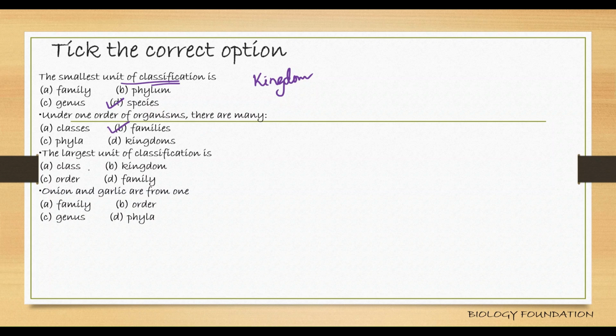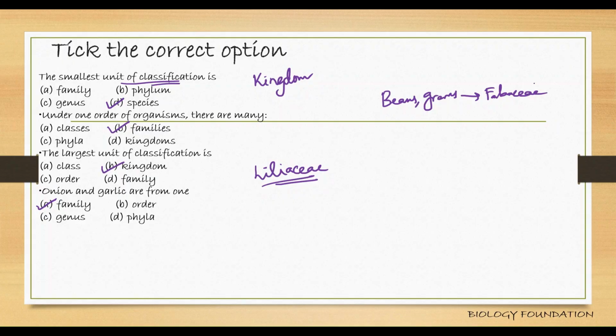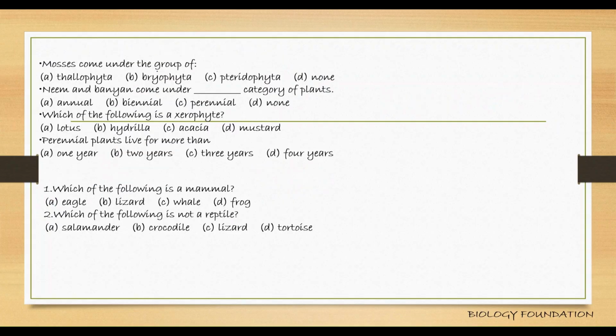The largest unit of classification, kingdom. Onion and garlic are from the same family. Which family? Liliaceae, if you remember. In the same way, your cat, tiger, and lion belong to the same family, Felidae. Beans, grams, all these belong to the same family. Which family? Fabaceae. Mosses come under the group Bryophyta. Neem and banyan tree come under the perennial category. They survive more than 2 years.